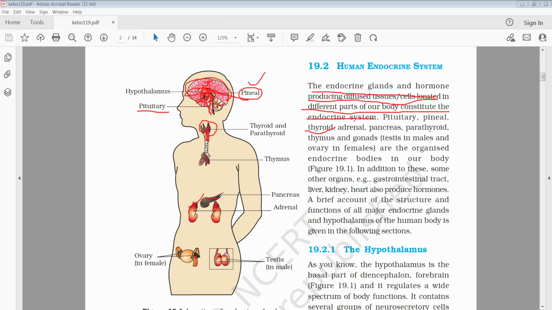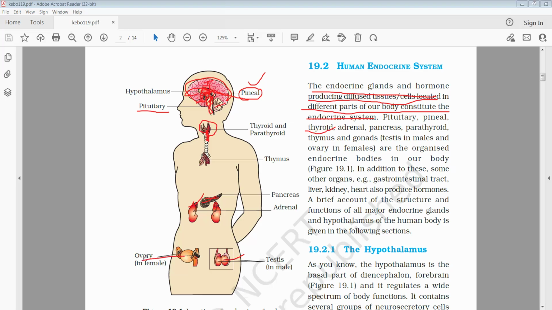We can also see the pancreas in the first part of the small intestine, the duodenum. It is also a gland, called a mixed gland. And the gonads: testes are the male gonads, ovaries are the female gonads.